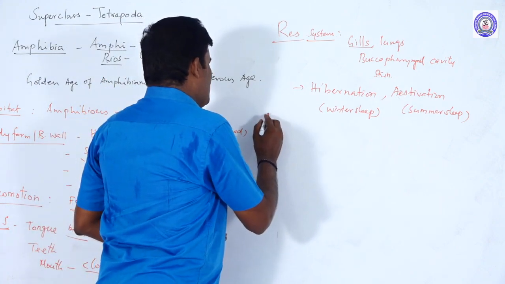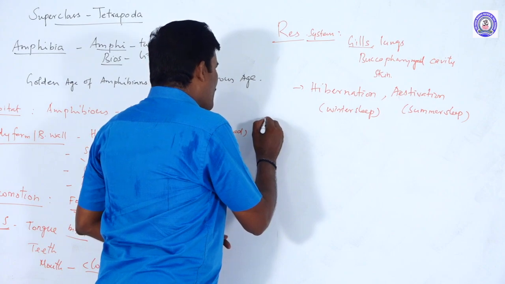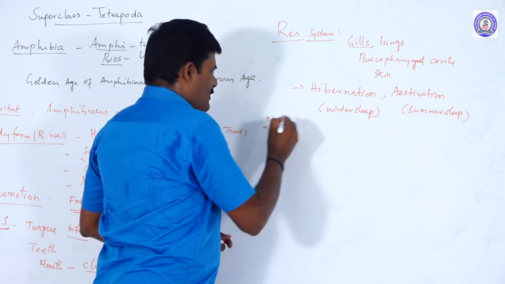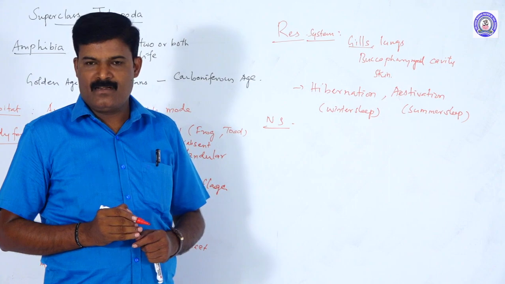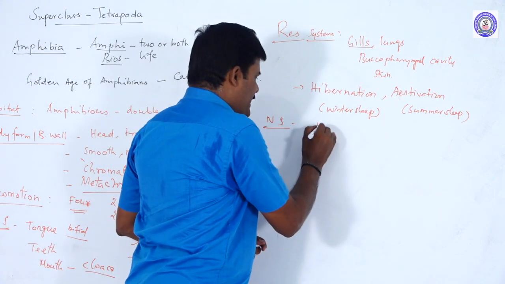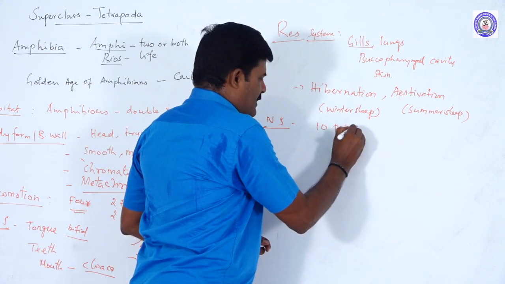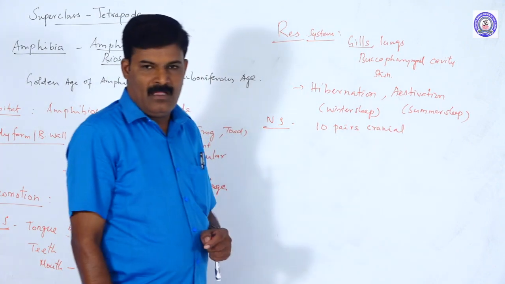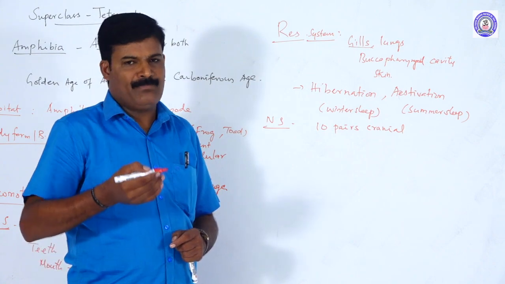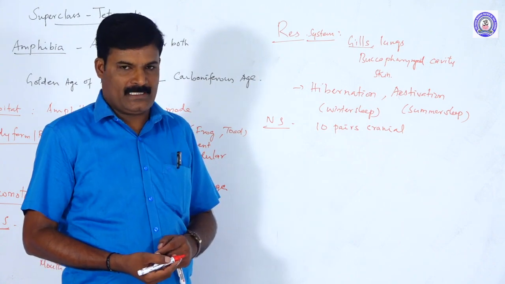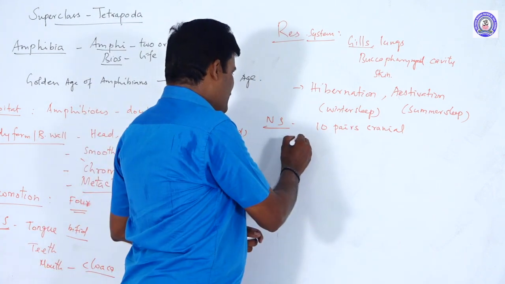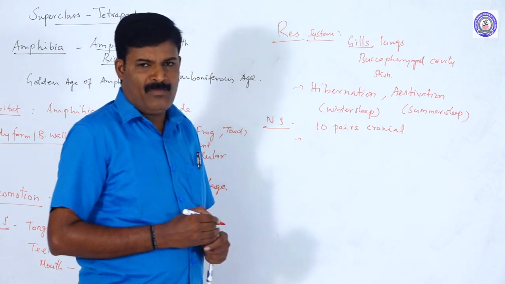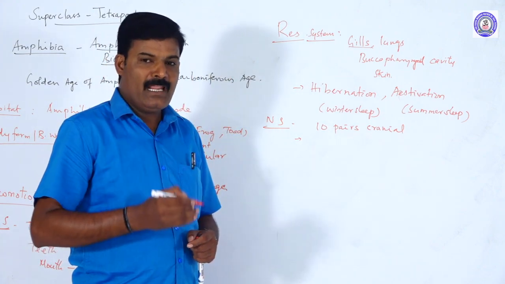The next system is the nervous system and sense organs. There are 10 pairs of cranial nerves, and all the cranial nerves arise from the brain. The brain is well developed and covered by the cranial box.